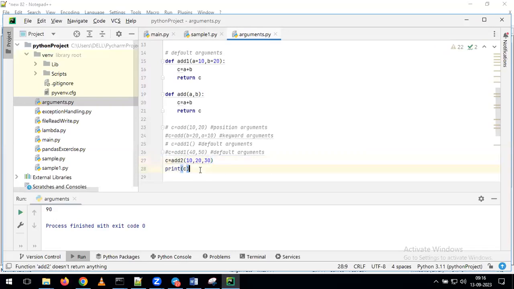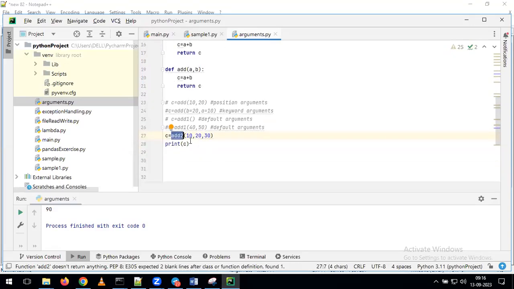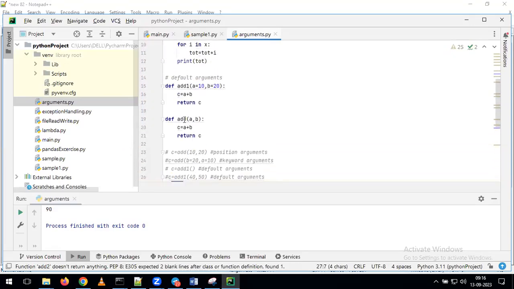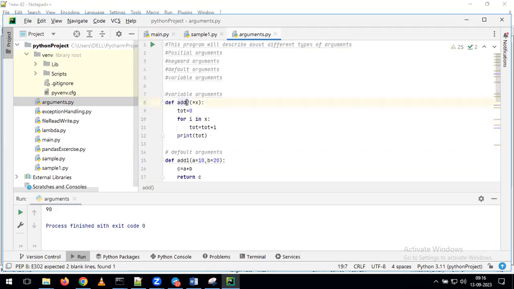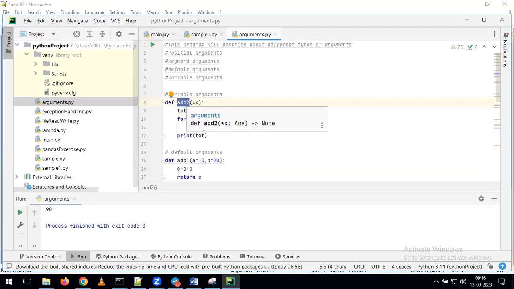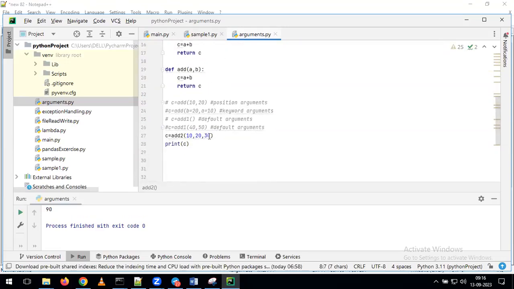Now after that, I'm giving print of C. What is the function we are using here? I am using the add to function. If I give the add to function, will it go to add, add 1, or add 2? It will go to the add to function. Now in the add to function, did we give the positional argument, the keyword argument, the default argument, or the variable argument? We gave the variable argument, and in this example I am passing 3 variables.